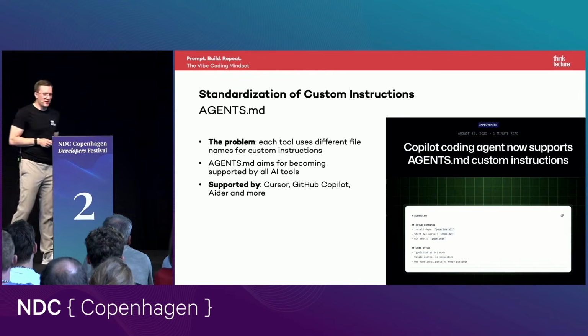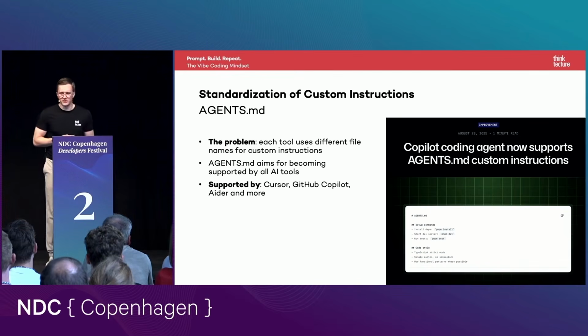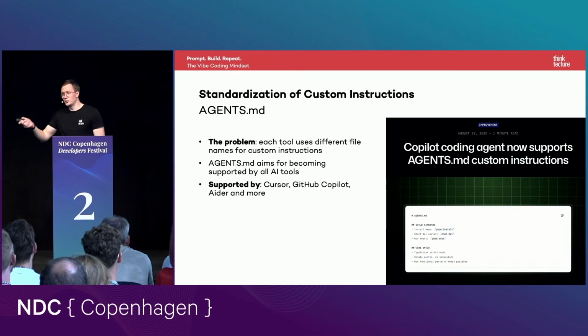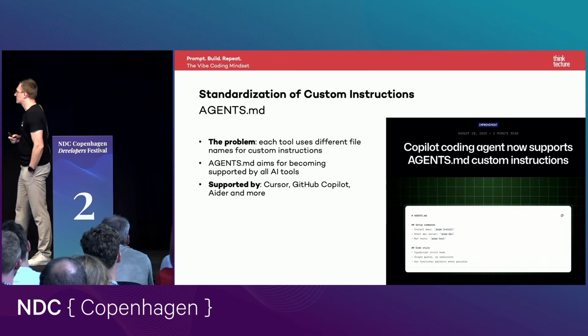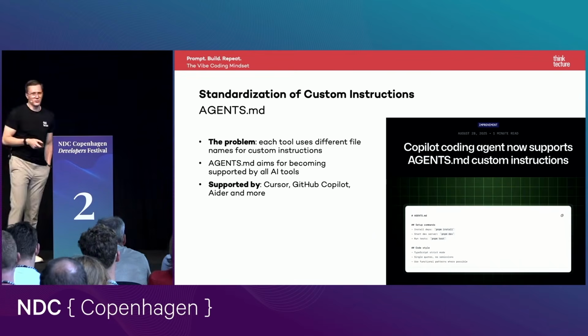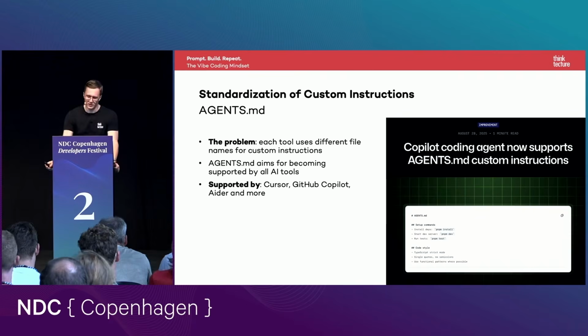You place this file in the root path of your project, and then nearly all AI coding tools can use this file as extra context when you prompt something. You can go on the website of agents.md and take a look if your favorite coding tool is already supported or not. For example, GitHub Copilot added support a few weeks ago.